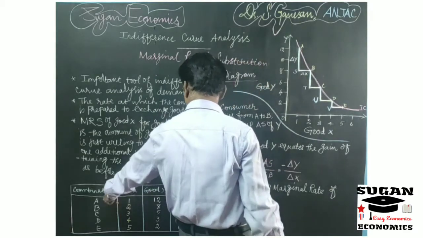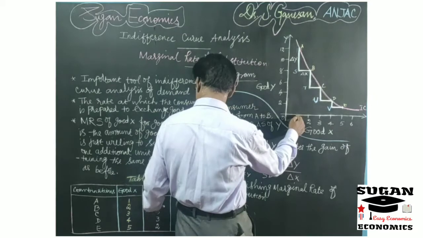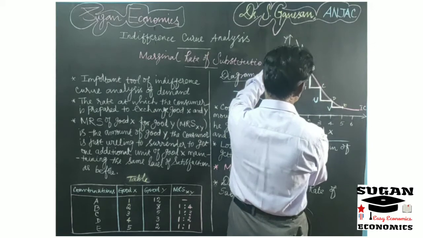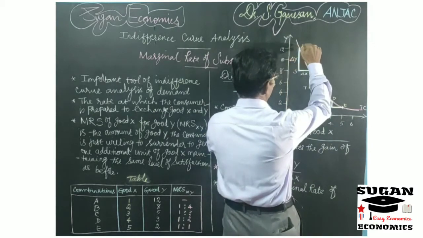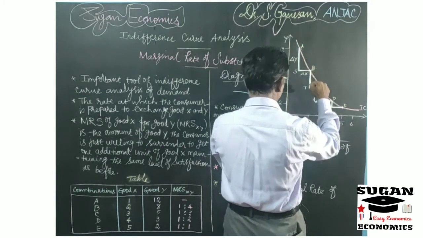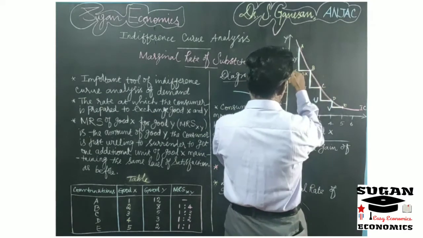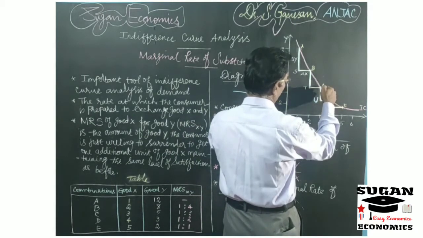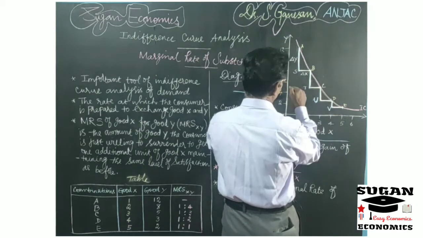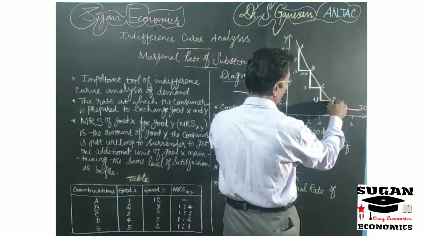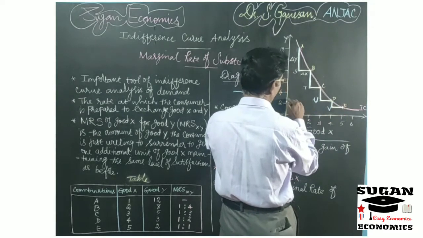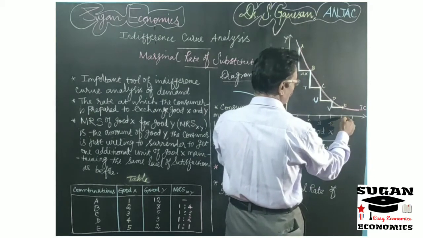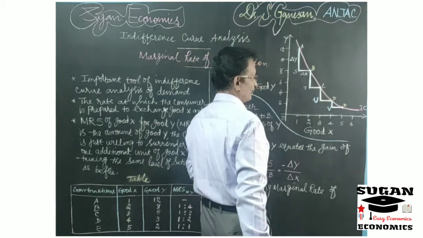Here combination A is good X 1 unit and good Y 12 units. So we have taken a point A. It explains 1 unit of commodity X and 12 units of commodity Y. The second combination B explains 2 units of X commodity and 8 units of Y commodity. Then the third combination, 3 units of X commodity and 5 units of Y commodity. Then point D, 4 units of X commodity and 3 units of Y commodity. And point E, 5 units of X commodity and 2 units of Y commodity.